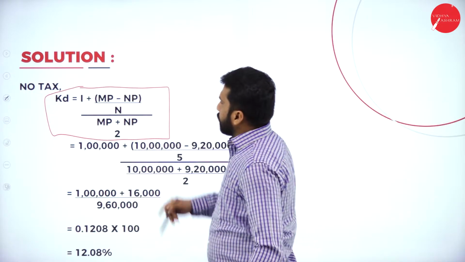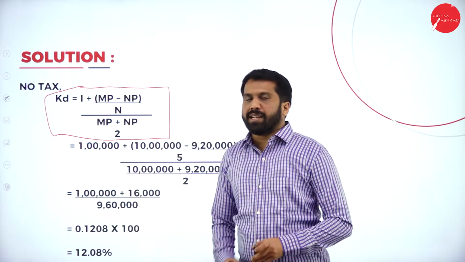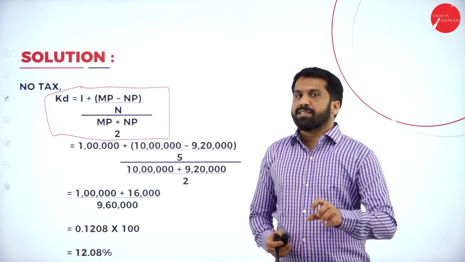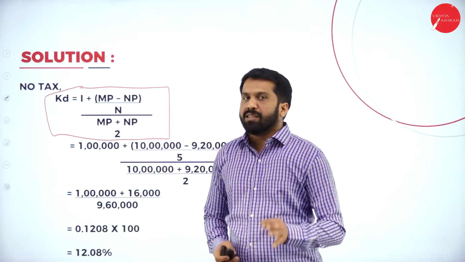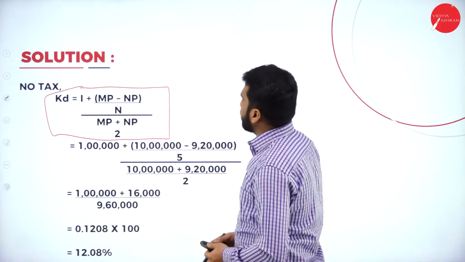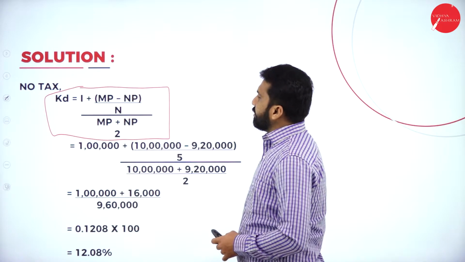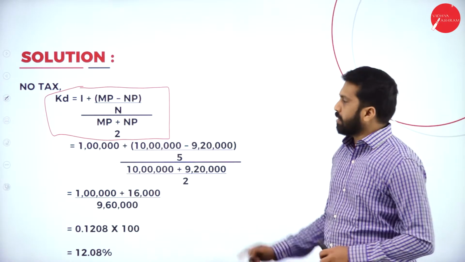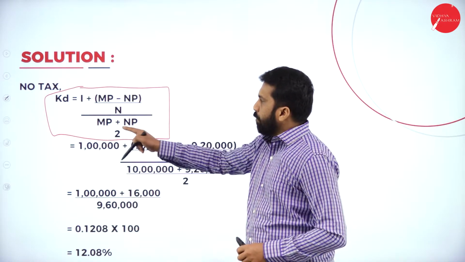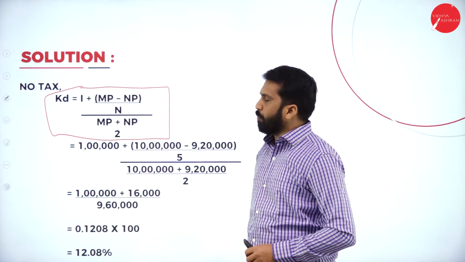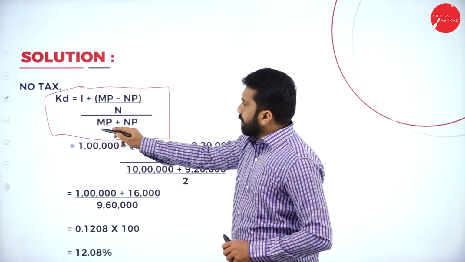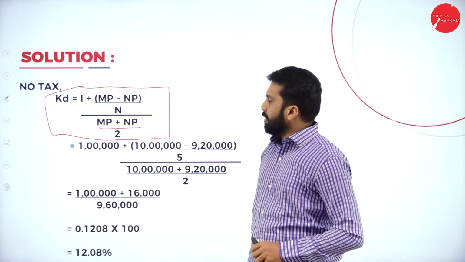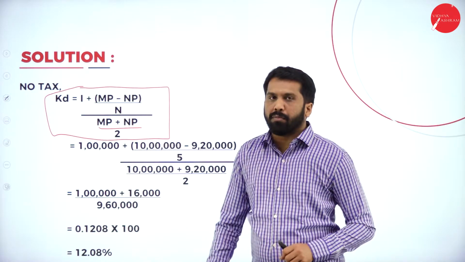Now, net proceeds. You already know that it is the actual value plus or minus discount, and if there are any flotation charges, we are supposed to subtract them. Divide by N, where N stands for the number of years. Then the same formula again for the denominator, but instead of minus we have plus, and in this case we divide by 2. This will be your formula.